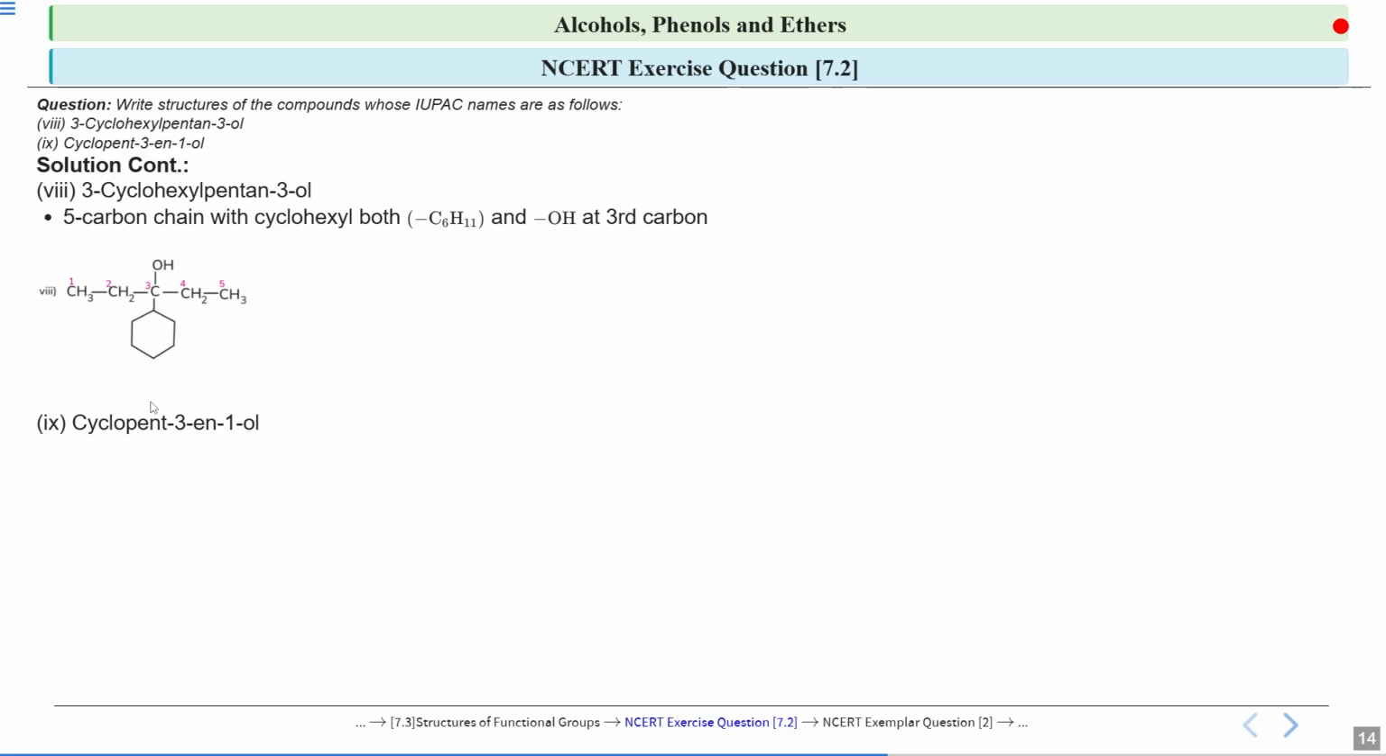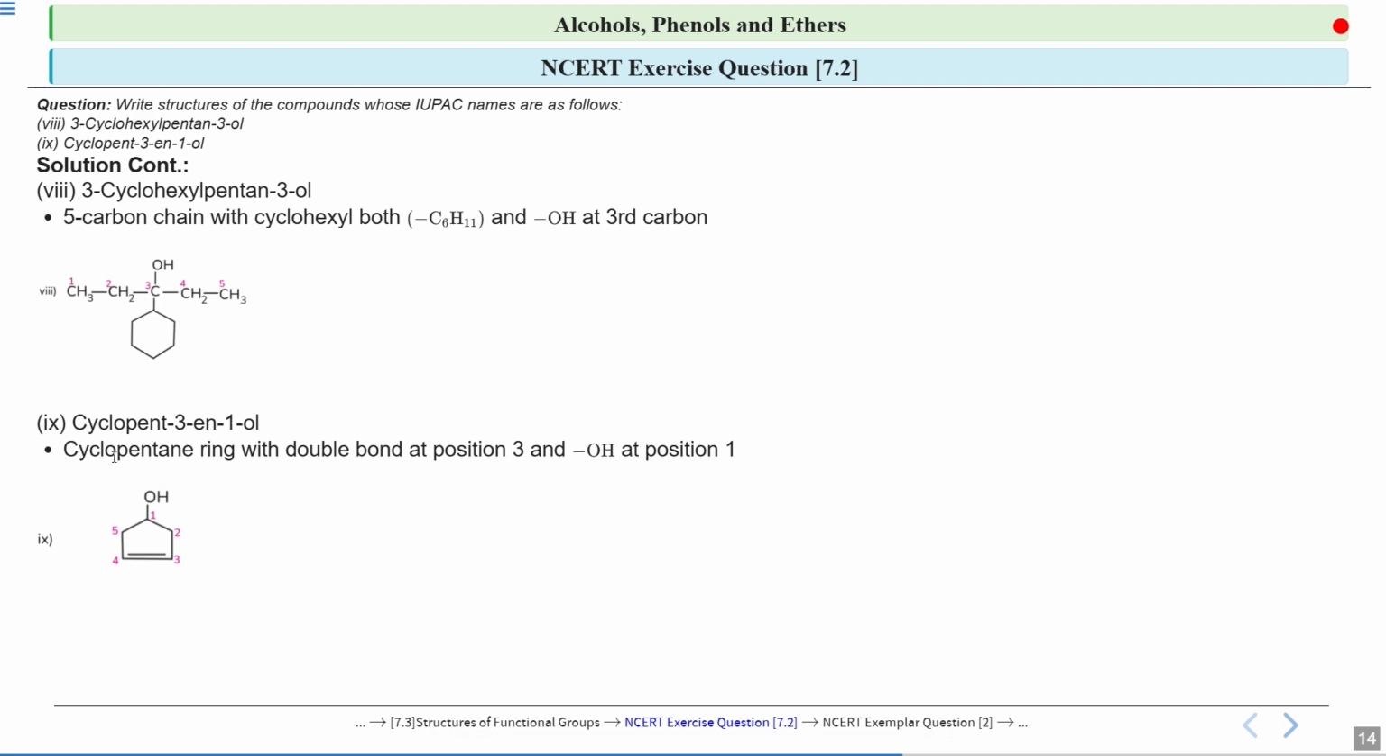Look at the next example. It is cyclopent-3-en-1-ol. So here, your parent carbon chain must contain 5 carbon atoms, because it is pentane. And ene is there. If there is ene, that means a double bond is there in the structure. And see, 3-ene is written. That means a double bond is at the third carbon atom. And on first carbon atom, an alcohol group must be there. A hydroxyl group, that is OH group, must be there. That is 1-ol.